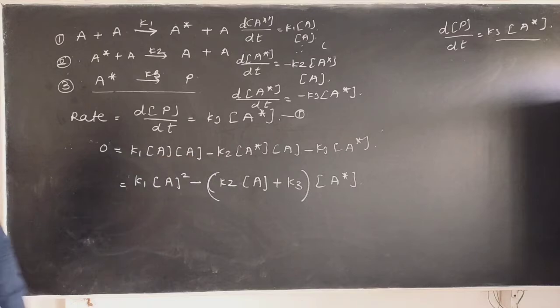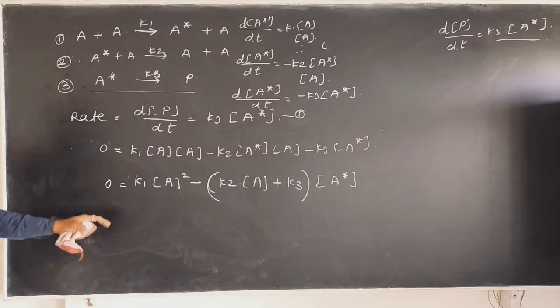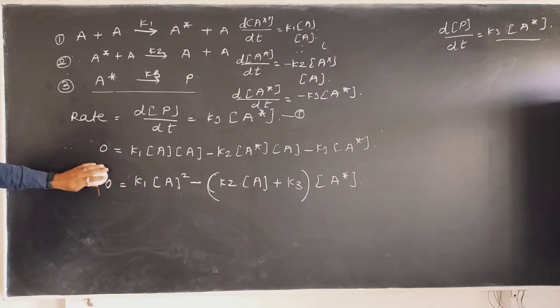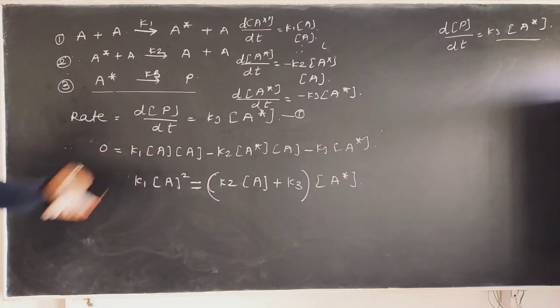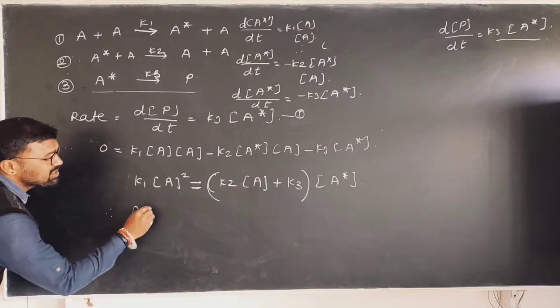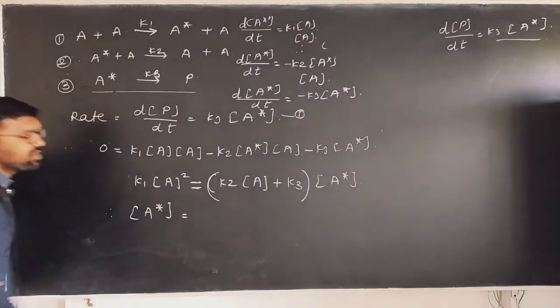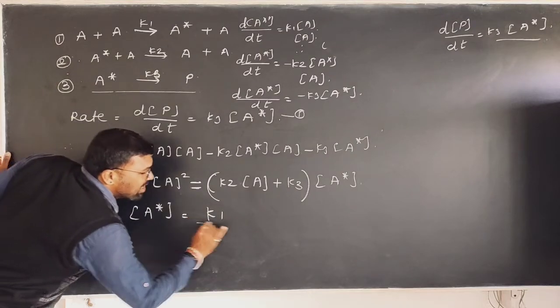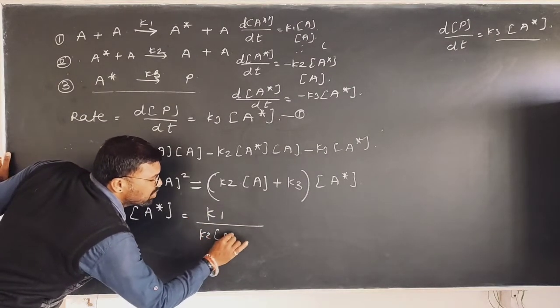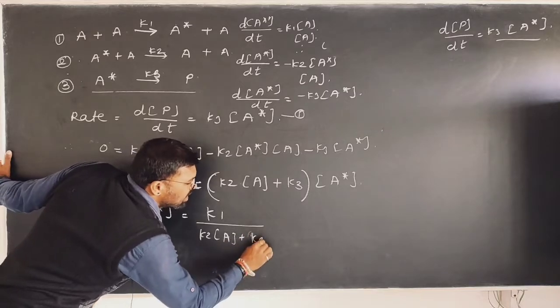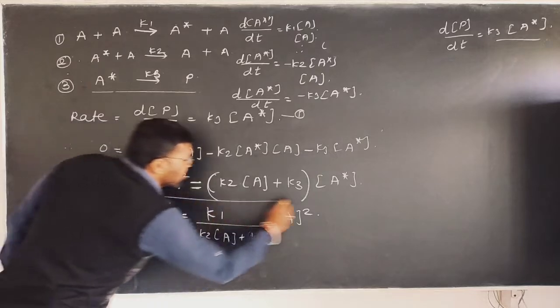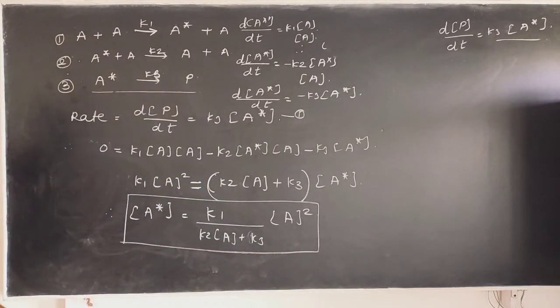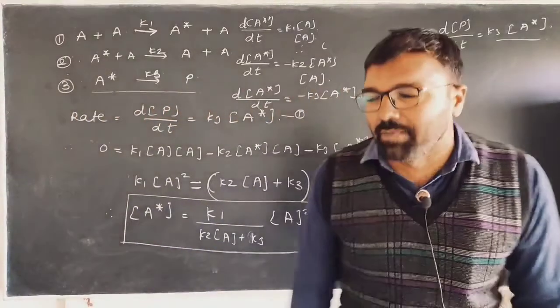So we are interested in A star. This whole term is equal to 0, taking this term to this side, therefore minus becomes positive. Now we are interested in A star, therefore the concentration of A star, that is the intermediate, is equal to K1 upon K2 into A plus K3 into A square. This is the concentration of A star, that is the concentration of the intermediate, by using the steady state approximation.